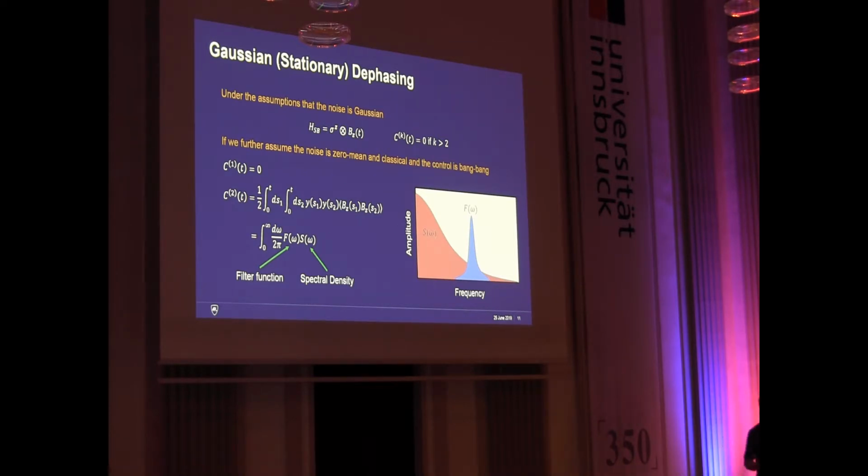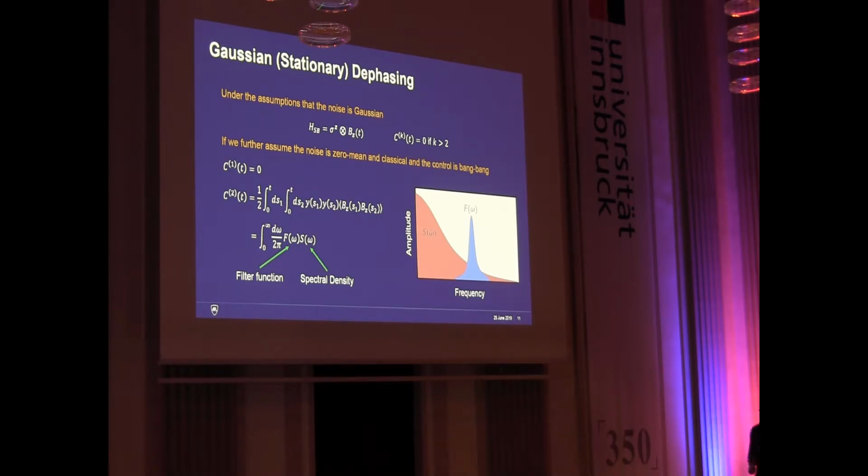And if we move into the frequency regime, basically the Fourier transform of these switching functions corresponds to what's known as a filter function. And so we find that the decay of the dynamics is completely captured by this second order term, and essentially this convolution between the frequency response of the quantum system, or in this case the qubit, to the control, as well as the noise spectral density associated with my environment.